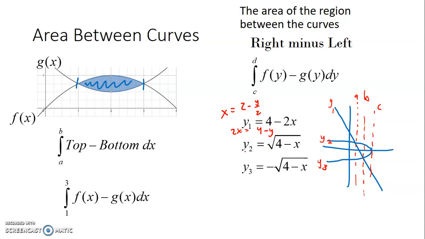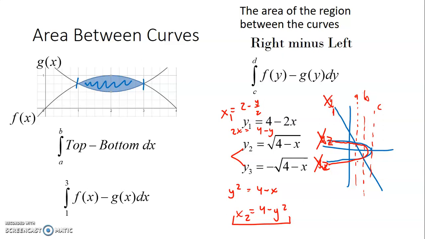And then both of these together are going to create the same equation, because if I square it, it doesn't matter whether it's positive or negative. I'm going to get y squared equals 4 minus x, add the x, and subtract the y squared. So 4 minus y squared encompasses both of these. So if we're going to do it that way, then this curve would become my x2. So instead of worrying about y2 and y3, this whole thing would just become my x2 curve. This one would be my x1 curve.